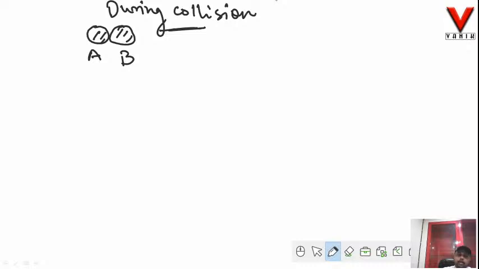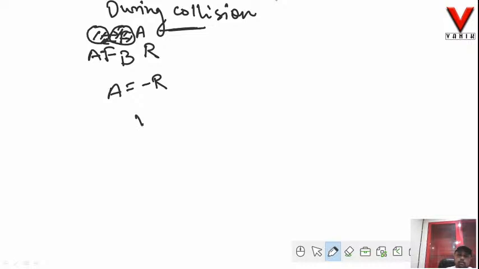Now body A during collision, what is happening? Body A is applying some force on body B, and B will also in return apply some force on body A. So A is applying force, that is action, and B is applying force, that is reaction. We know action is equal to minus of reaction. Now let us see how much force is being applied by body A on B. That is nothing but the rate of change in momentum of body A, as we have seen in Newton's second law of motion.